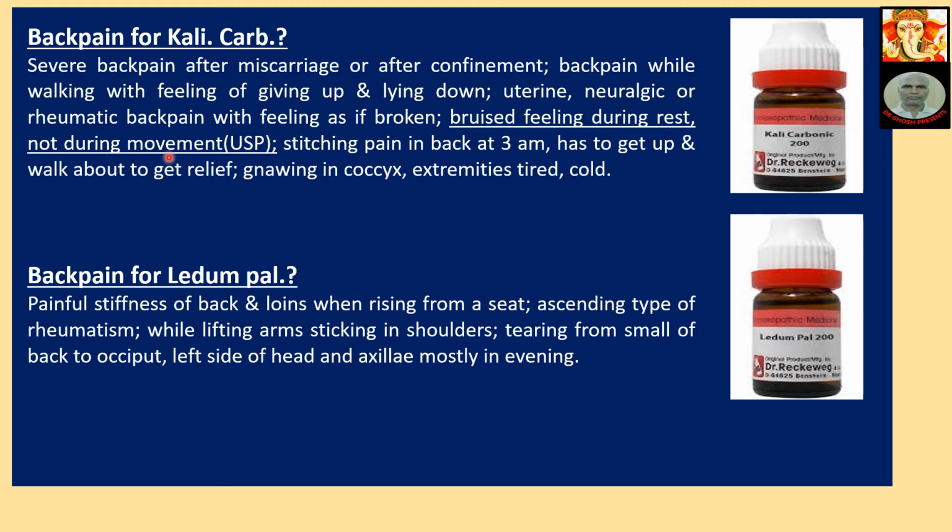This symptom can directly select Kali carb on a single symptom, so important is the symptom. Stitching pain in the back at 3 a.m. has to get up and walk about to get relief. Gnawing in the coccyx. Extremities tired, cold.